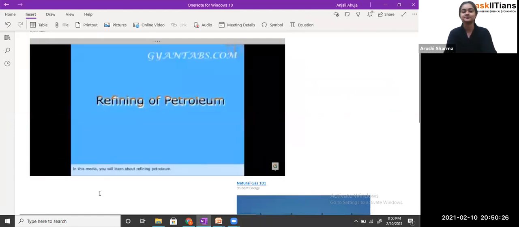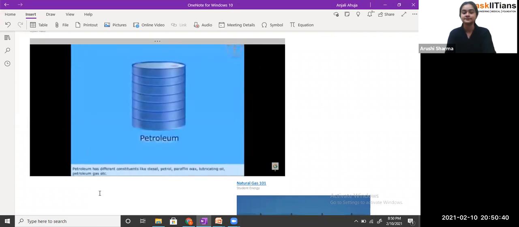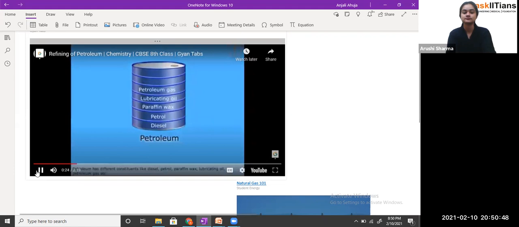In this media, you will learn about refining petroleum. Petroleum is an inexhaustible natural resource which is dark and oily with an unpleasant odor. Petroleum has different constituents like diesel, petrol, paraffin wax, lubricating oil, petroleum gas, etc.